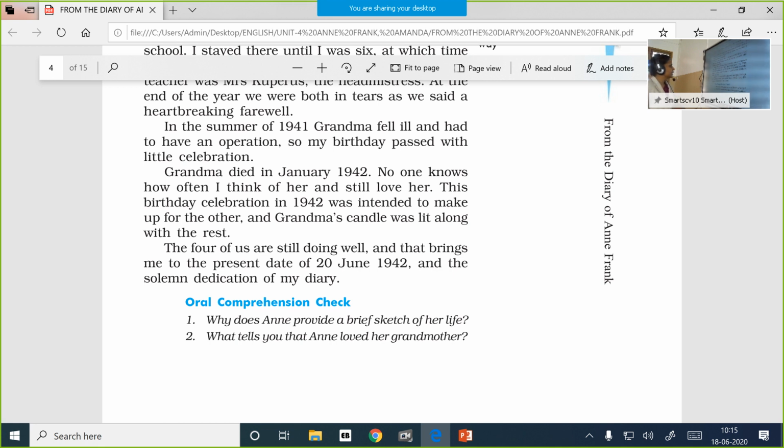No one knows how often I think of her and still love her. This birthday celebration in 1942 was intended to make up for the other, and Grandma's candle was lit with the rest.